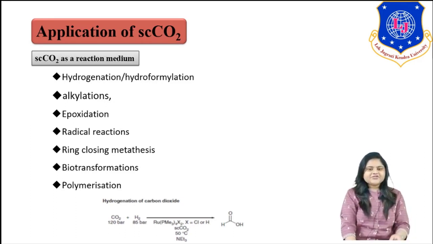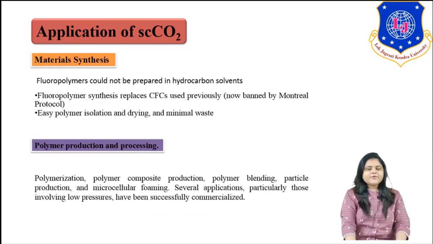This is the hydrogenation of carbon dioxide reaction, which is nowadays very helpful in our industry.